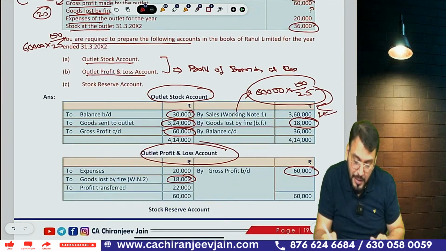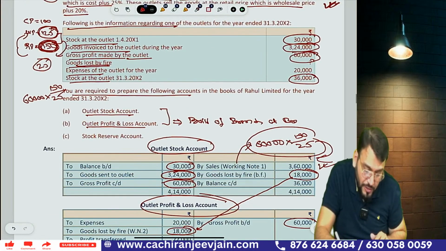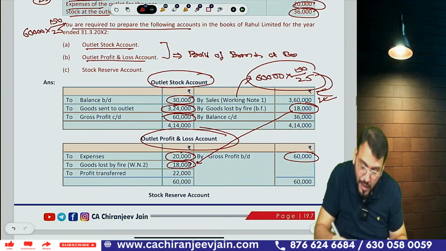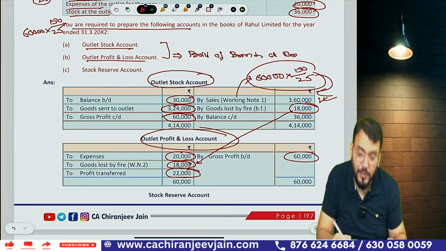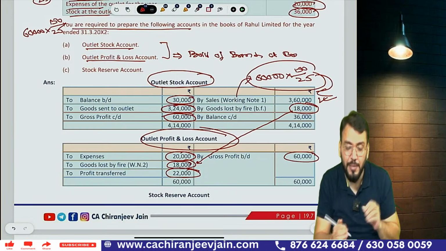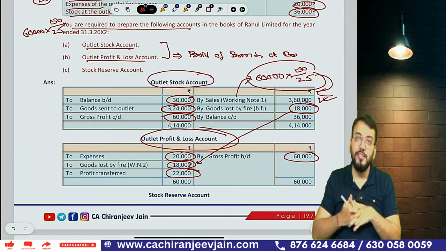Understood? Correct. And the abnormal loss will be transferred here. Expense is given as 20,000. So expense will be charged to the P&L account and you can calculate profit. So this is the profit of branch at branch. Understood? Have you understood this point?